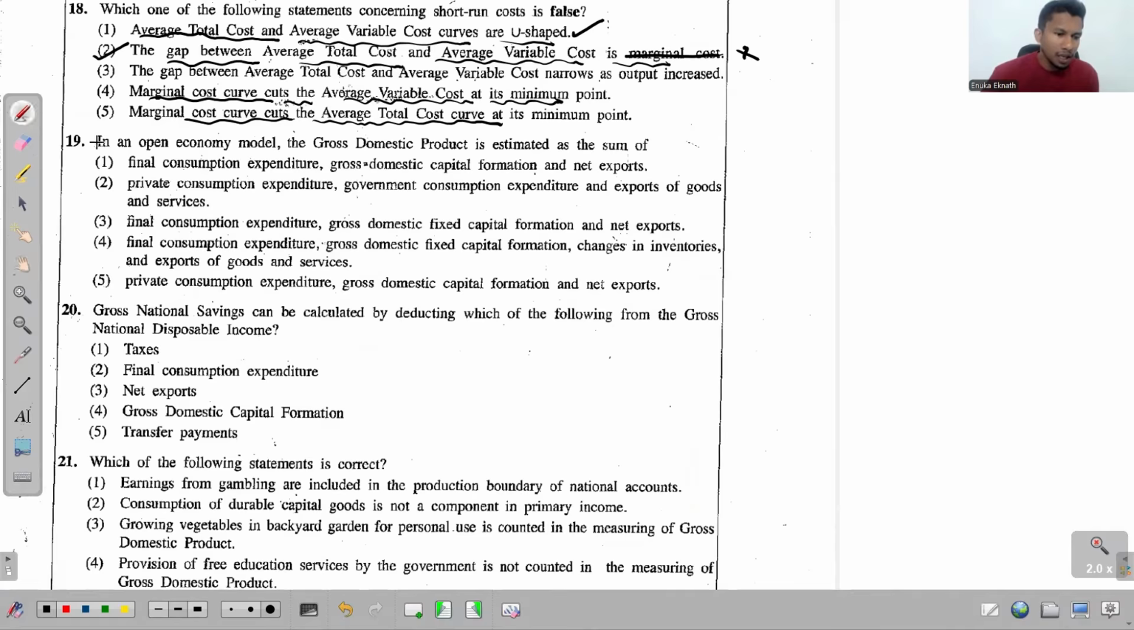Right. 19. In an open economic model, the gross domestic product is estimated as the sum of, see, they just talk about the open economic model and the GDP. So why do they give us this thing in an open economic model? Because they wanted to highlight the fact that in this economy, we get both imports and exports. And then on the other side, they talk about the GDP.